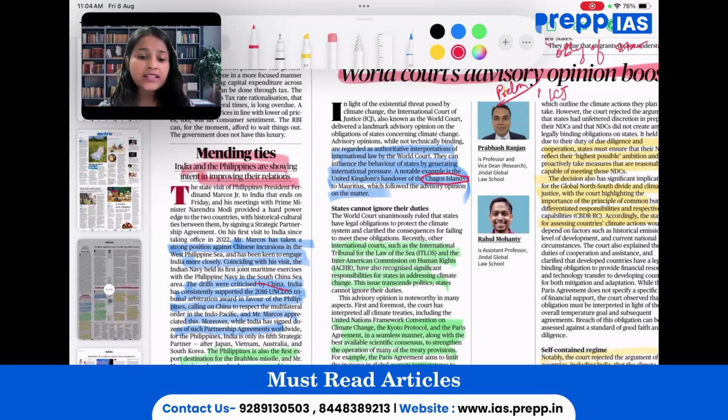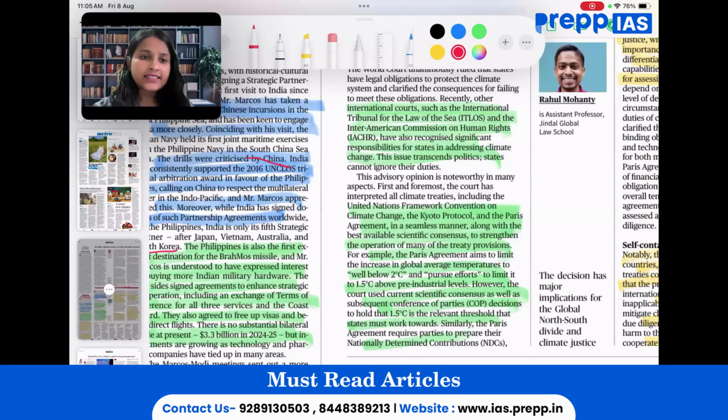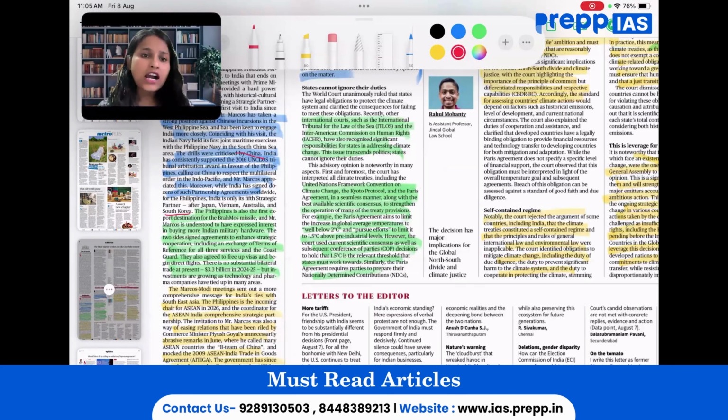Also, Philippines signed its strategic partner relation with India only after other nations that it has already signed with: Japan, Vietnam, Australia, and Korea. So, in this manner, signing this agreement, how they see India as a key partner. And talking about the arms export, BrahMos, Philippines is the first nation that we have signed with and exported the missile system. So this is how this particular article is to be seen for today's edition of Hindu newspaper.